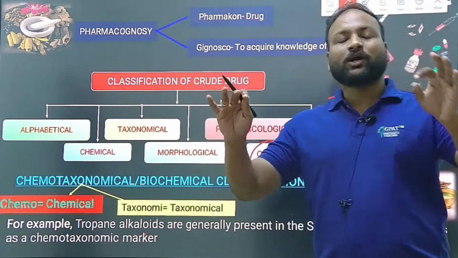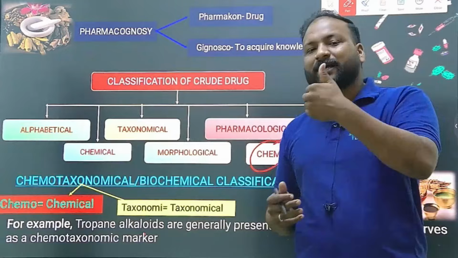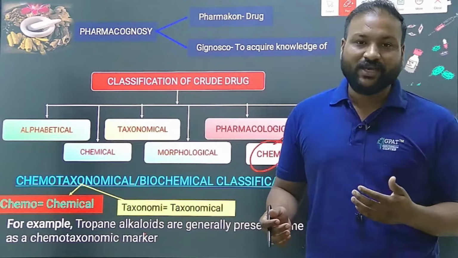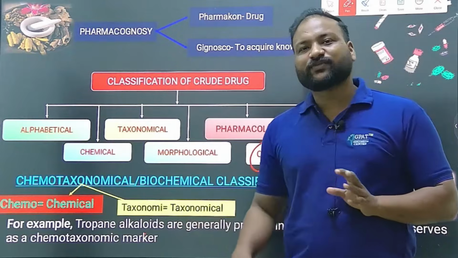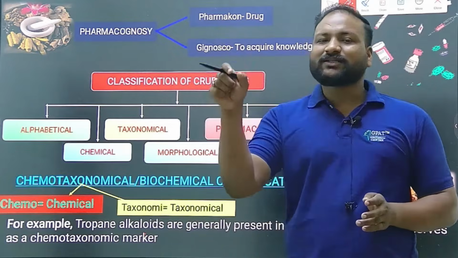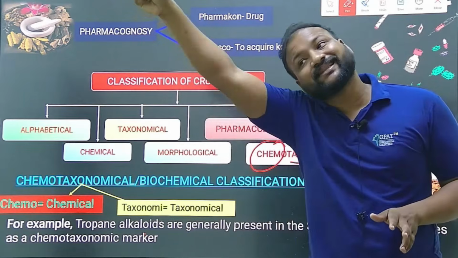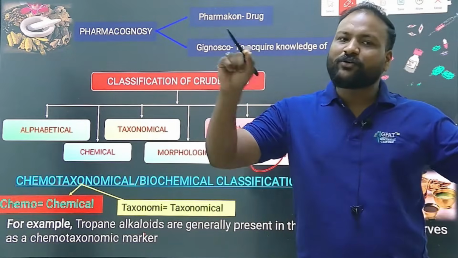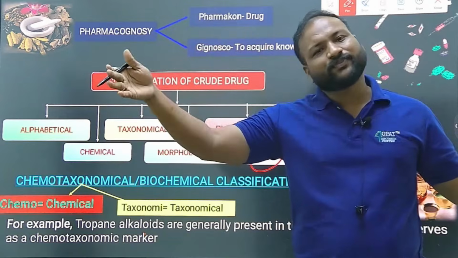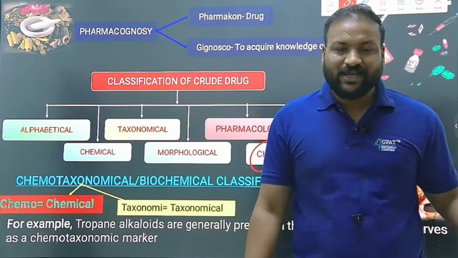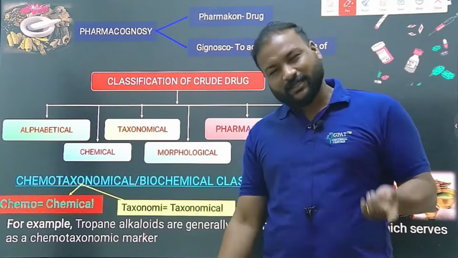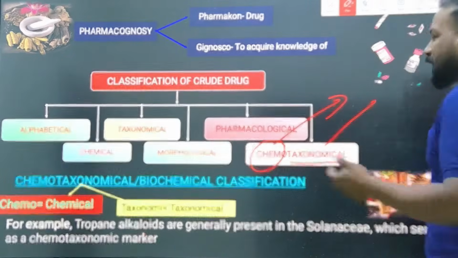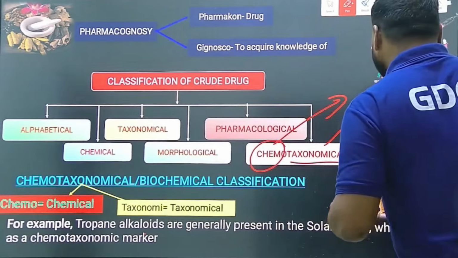Chemotaxonomy means if you want to get a drug, if you want to prepare a medicine or a dosage form based on the chemical constituents, if you directly go for this classification, you can find out what drugs and what families contain this type of secondary metabolite. If you want volatile oils, I can simply go with the Umbelliferae family, and if you want propanol cuts, I can simply go with the Solanaceae family. Like how chemotaxonomical or biochemical classification will help us.